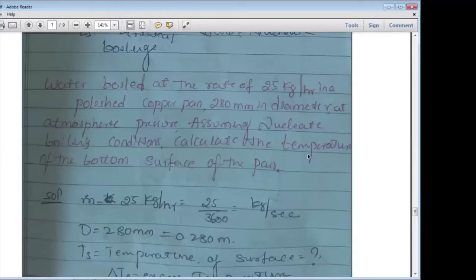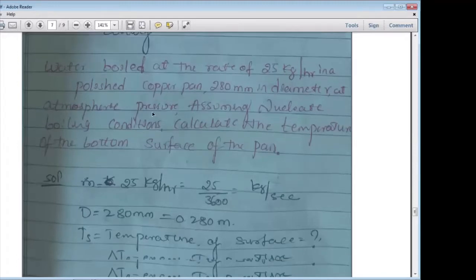Here it will be different for the numerical. We need to calculate the surface temperature of the copper pan here. So how to calculate that? The diameter of the copper pan is given.